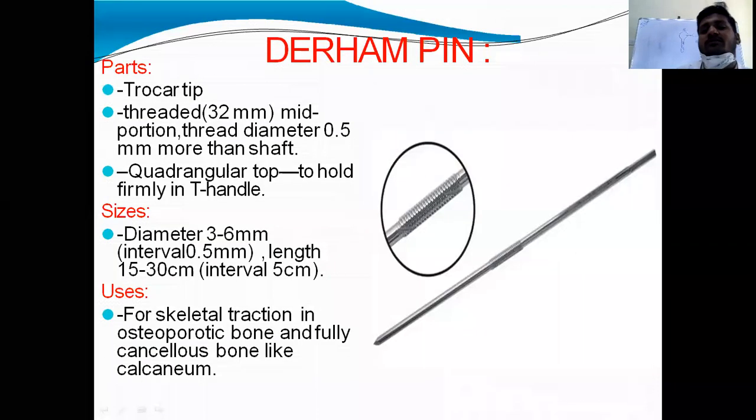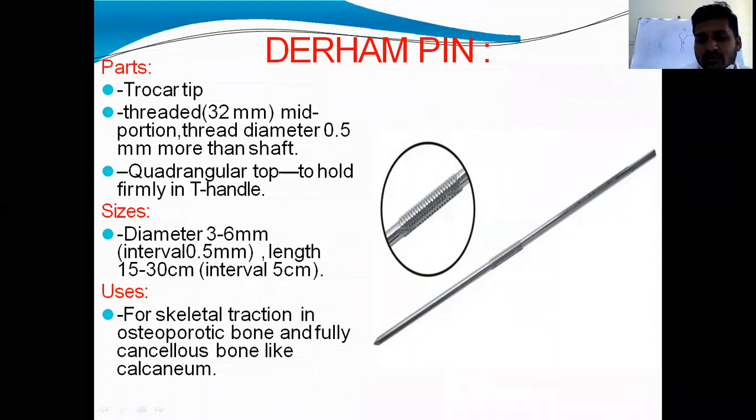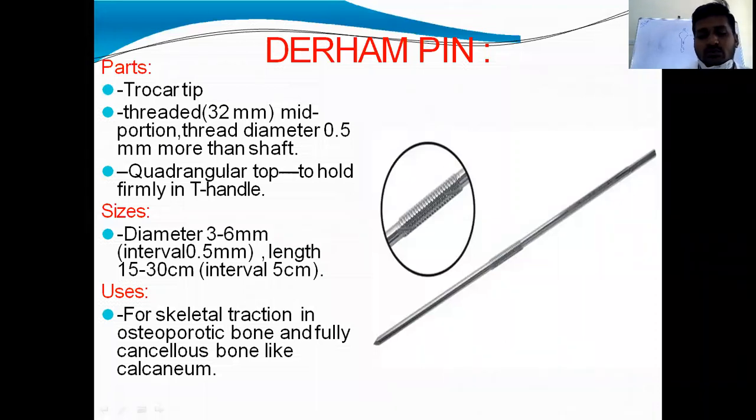So the main difference is the middle part is threaded, which gets better hold in osteoporotic and cancellous bone. So it's used in skeletal traction in cancellous bones like calcaneum and osteoporotic bones.